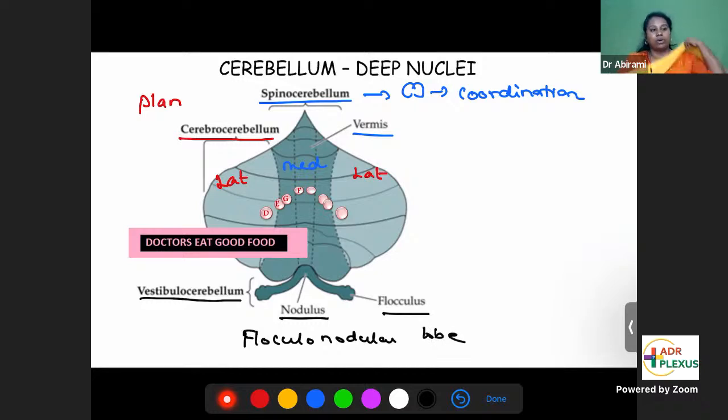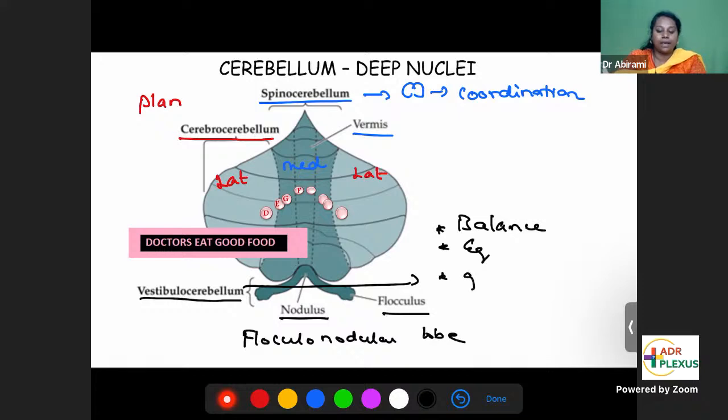The role of vestibulocerebellum is related to balance. Anything starting with vestibular apparatus, vestibular nucleus, vestibular means balance. So this helps in balance, equilibrium, gait, proper walking.